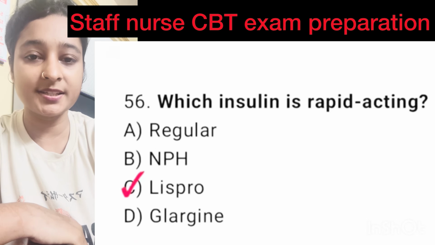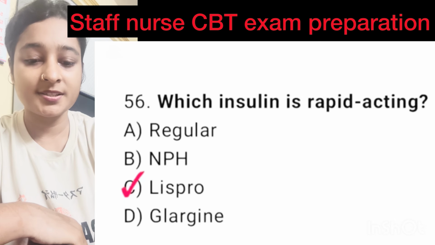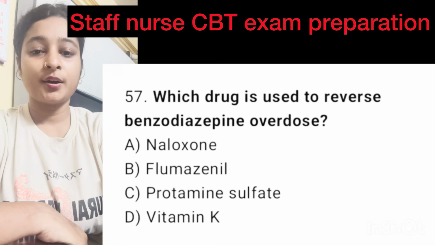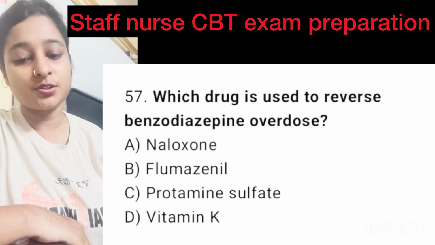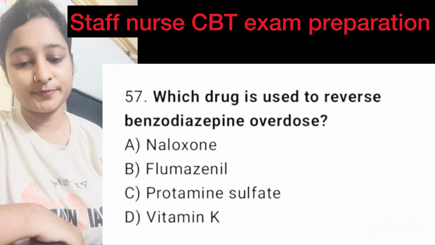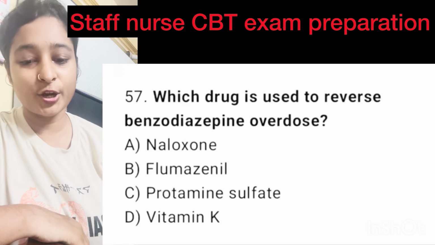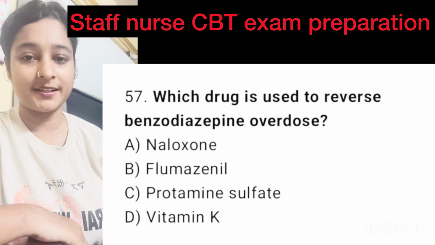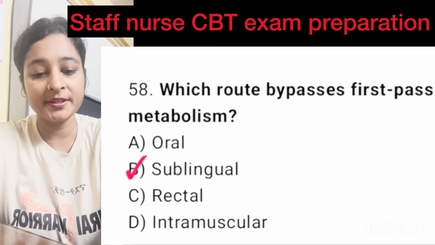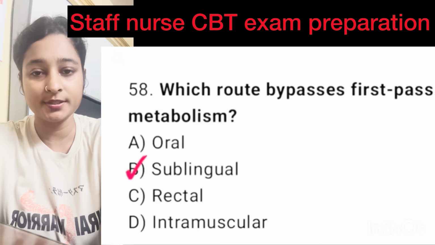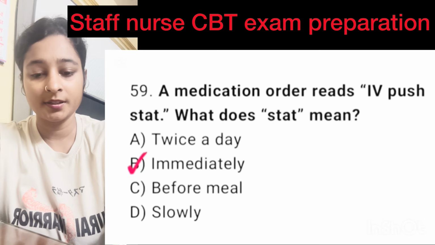Which insulin is rapid acting? Here correct option is option C, Lispro. Question number 57, which drug is used to reverse benzodiazepine overdose? Here correct option is option B, flumazenil. Question number 58, which route bypasses first pass metabolism? Here correct option is option B, sublingual.